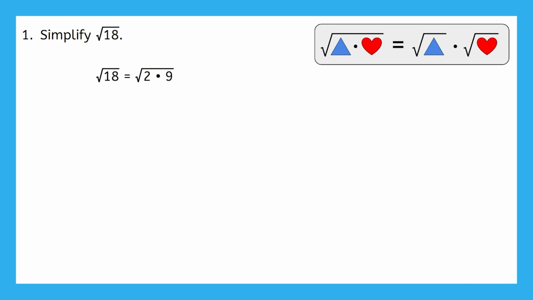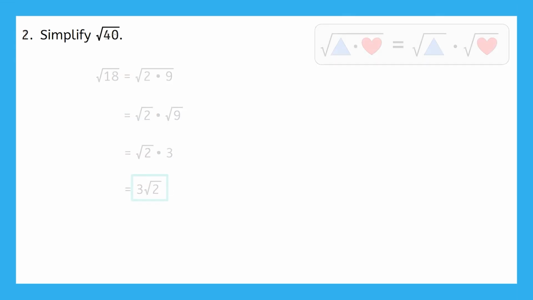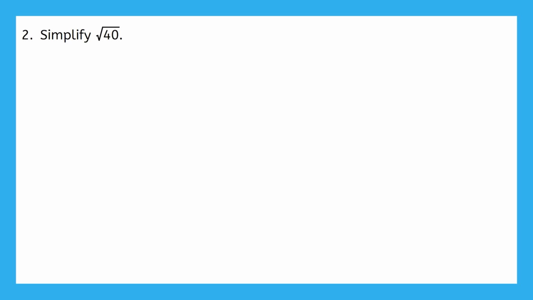How'd you do? We could split this up into the square root of 2 times the square root of 9. What's the square root of 9? 3. We don't evaluate the square root of 2 since it's not a perfect square, so we're going to leave it as it is. Is this our final answer? Not quite. We need to write it with proper math grammar by writing the whole number in front of the radical and removing the multiplication symbol. 3 square root 2. Next, simplify the square root of 40.